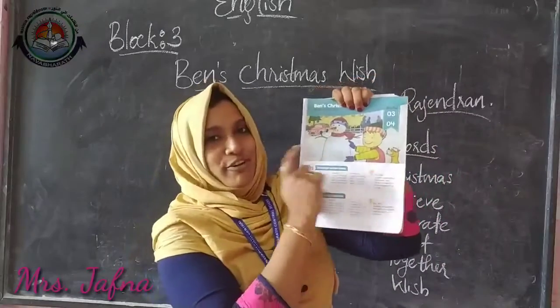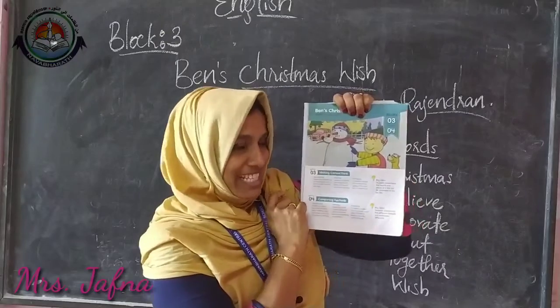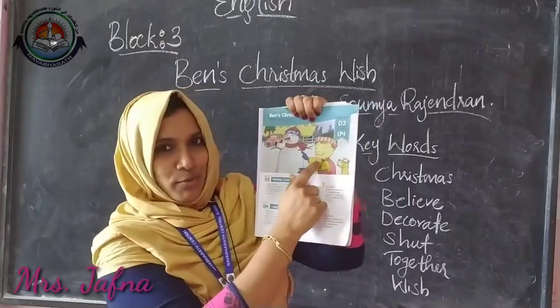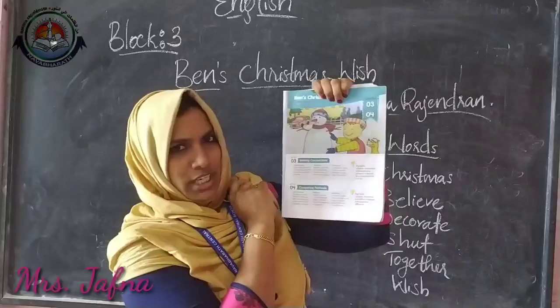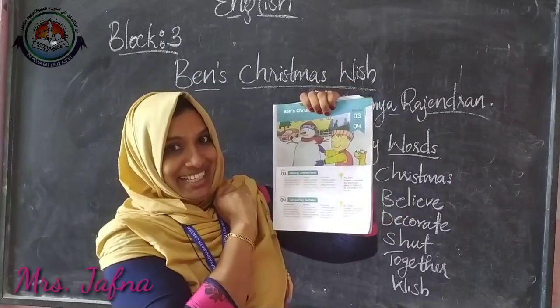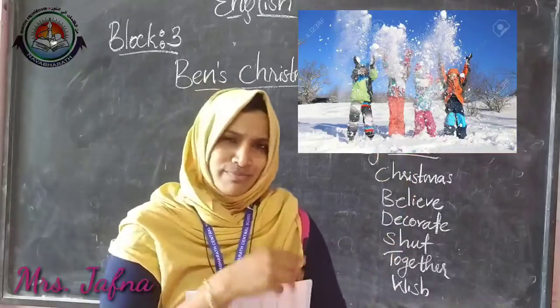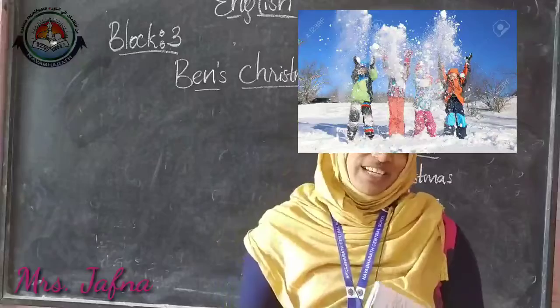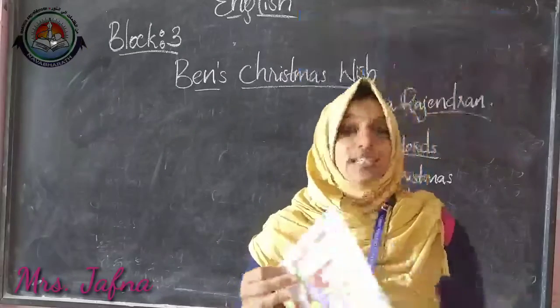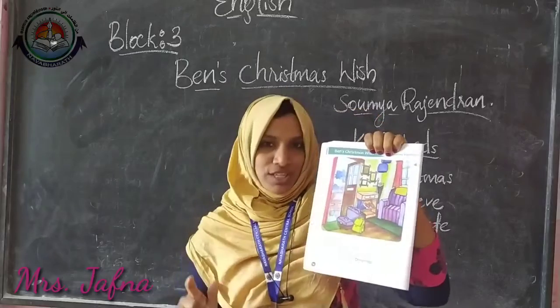This is the cover page of the story. What is in this picture? Yes, here you can see a little boy and he is making something. What is it? Yes, it is a snowman. So this story is related to the snow. So let's see all the pictures from the story. Now we are going to read out all the pictures.